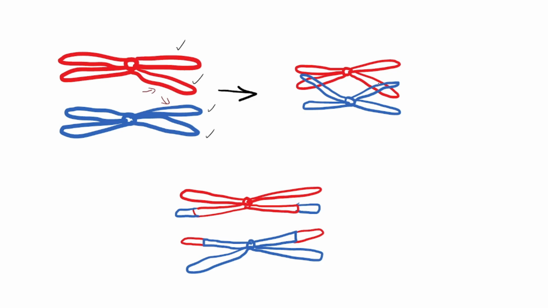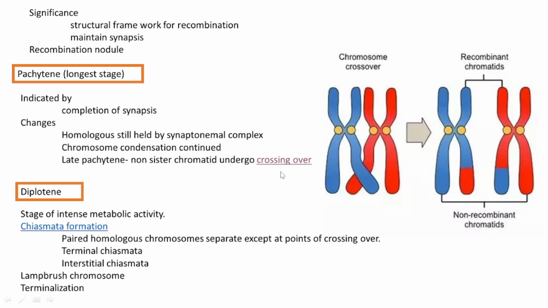During the pachytene stage, crossing over is the important process. That also happens during the late pachytene stage. Okay. That is, the crossing over is happening during the late pachytene stage. These are the important changes happening during this stage. Next is the diplotene stage. That stage is characterized by intense metabolic activity. And another significant process that happens is the formation of chiasmata. What are chiasmata? I will explain.